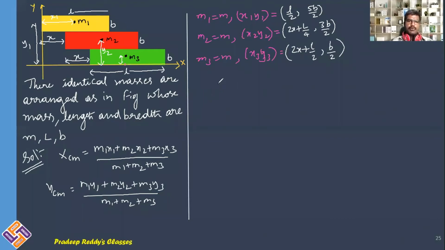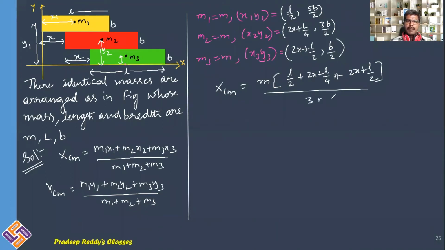And now what you need to do? XCM you need to calculate. XCM is equal to M. I can take it common because all the masses are equal. X1 is L by 2, X2 is 2X plus L by 4, plus X3 is 2X plus L by 2, divided by the total mass here. Individual masses are M, this becomes 3M. That is XCM.